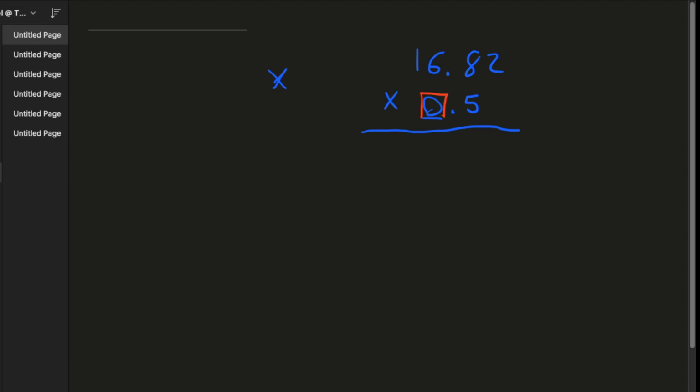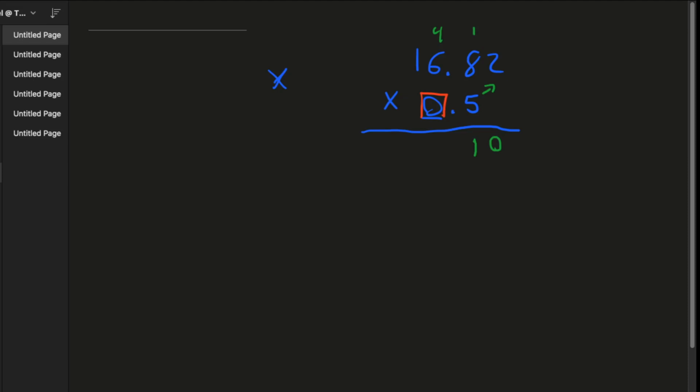Okay, so what is first 5 times 2? Well, 5 times 2 is equal to 10. So we put our 0 down here, and we put a 1 up here, right? We've done this before. And then you go 5 times 8. What is 5 times 8? Well, it's 40. Now, in this case, we would put the 0 here and a 4 there, but we have this 1, so we actually put a 1 here. Remember that. The 1 comes down, and the 4 goes over here.